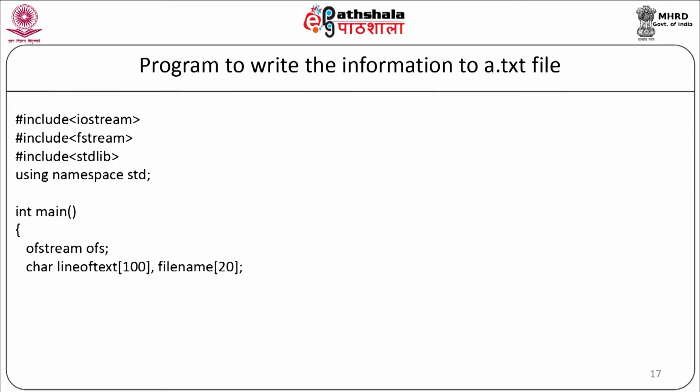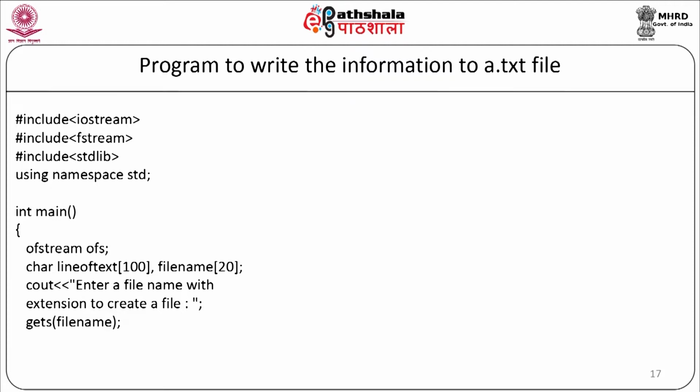Now, we will take a file name from the user. So, first we will display the message to the user: cout << "Enter a file name with extension to create a file". We will take the file name using cin >> file_name. Now, we will open this particular file: ofs.open(file_name). Now, we are going to write the logic of this particular program.